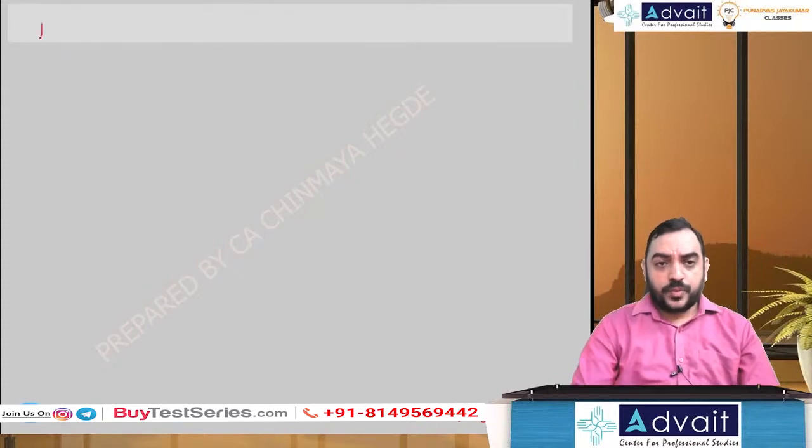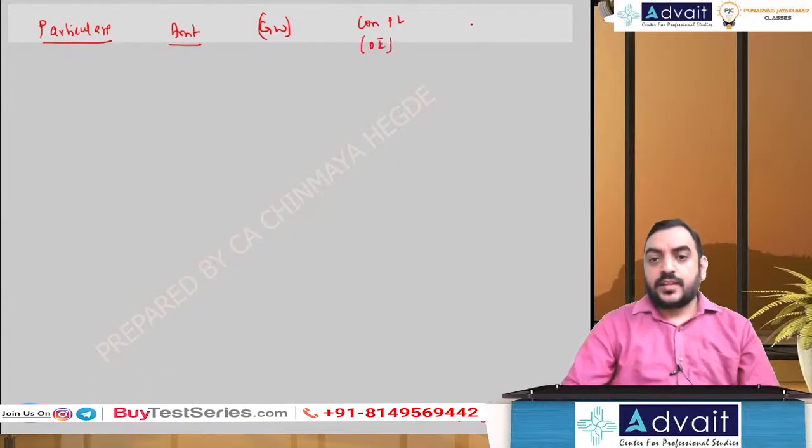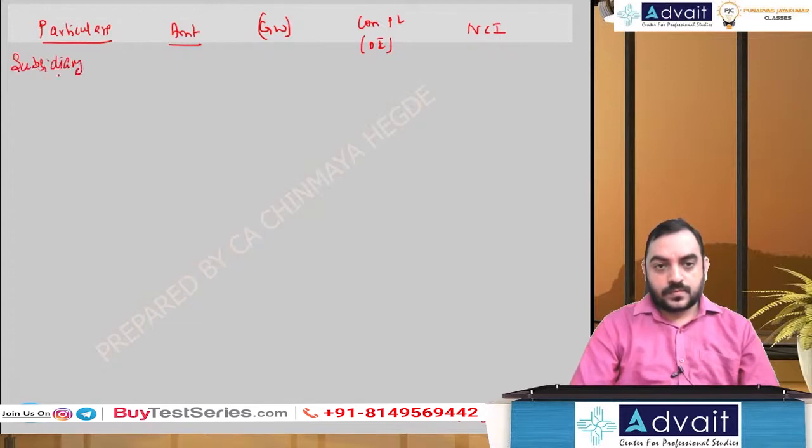Okay. So particulars, amount, goodwill within brackets, consolidated P&L, which actually means other equity, and then NCI. We'll start from the subsidiary. And then we'll go to the holding company.